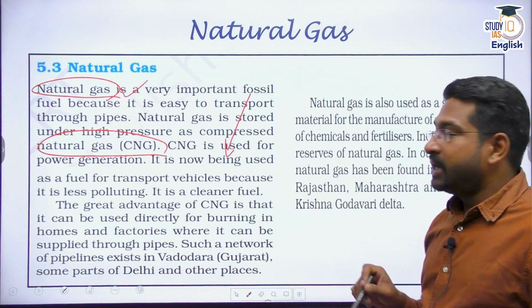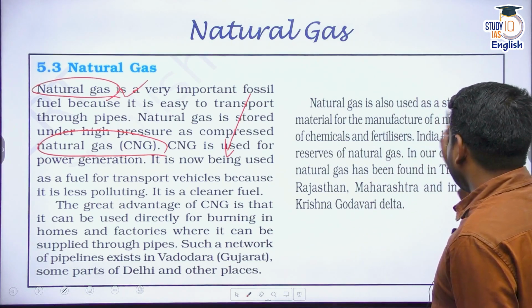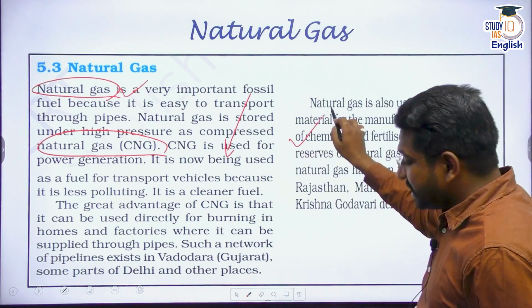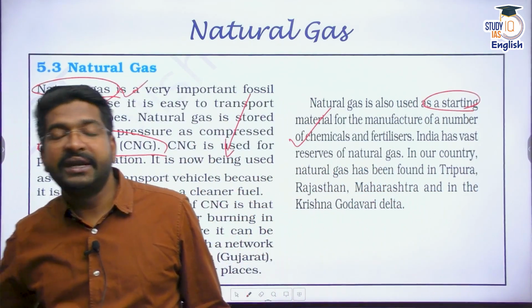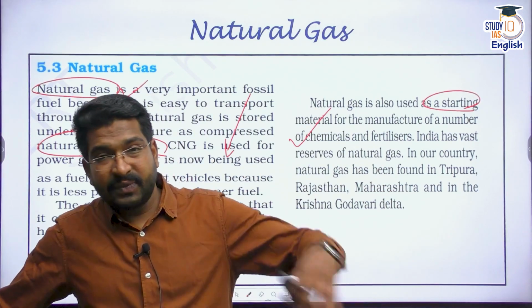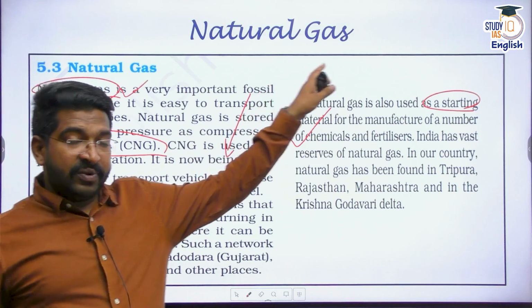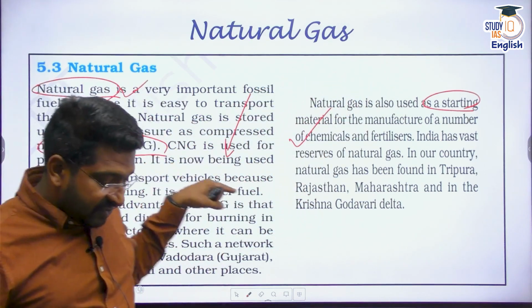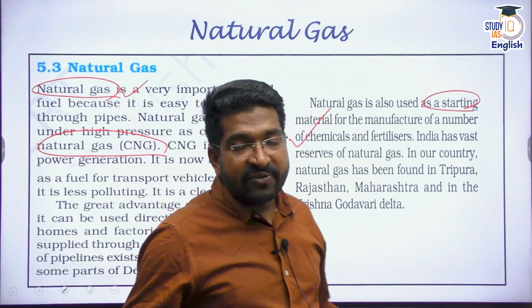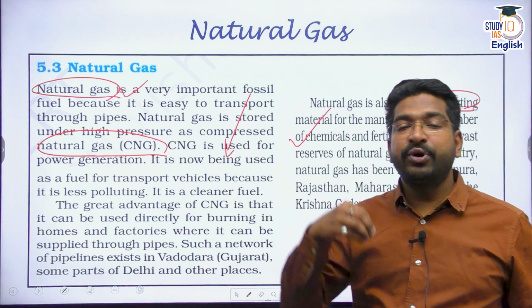Please remember this. Apart from this, natural gas is also used as a starting material for many chemicals and fertilizers. That's why we have laid so many gas pipelines in India also, right? Hazira to Jagdishpur. From Hazira, near Gujarat, we have laid a pipeline till Jagdishpur in Uttar Pradesh, where we have so many chemical and fertilizer factories, because natural gas is a very important component for making many fertilizers and chemicals.